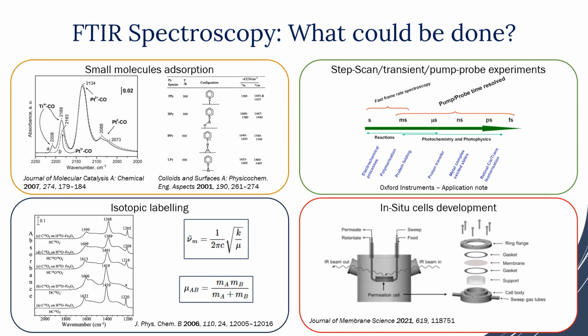Another angle will be using isotopic labeling in order to get further information into the dynamics of the surface chemistry of the material. By using a different isotopic label gas, we can see a shift in the FTIR signal indicating a change of behavior. The last angle that can be tackled using FTIR spectroscopy will be to create in situ cells in order to address a maximum amount of scientific questions.